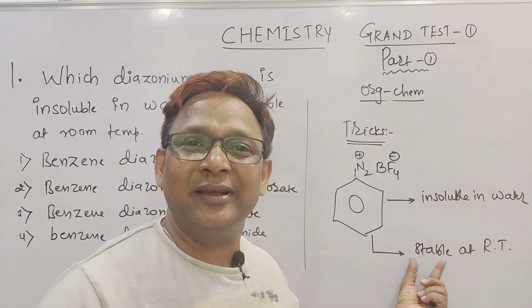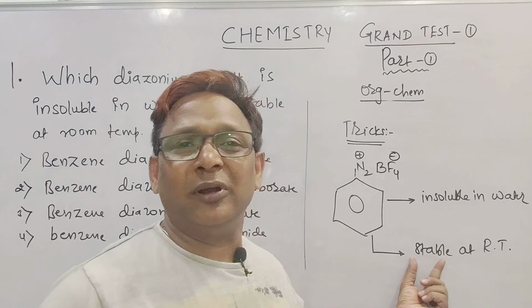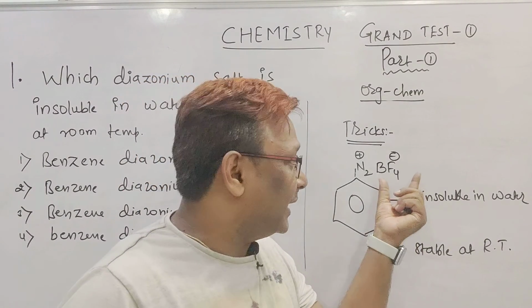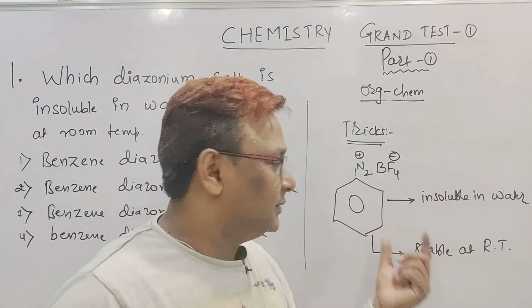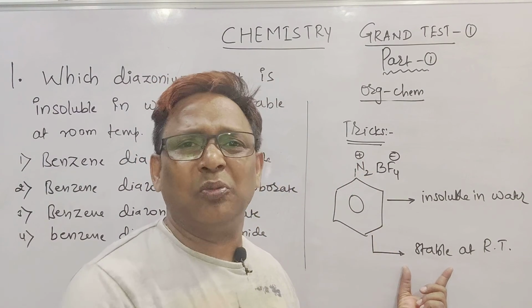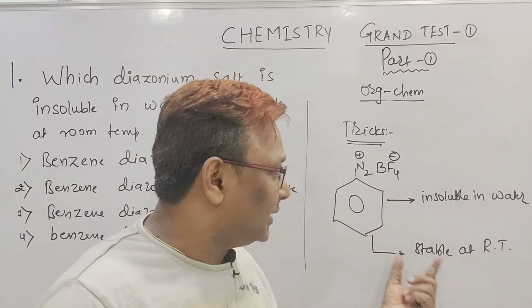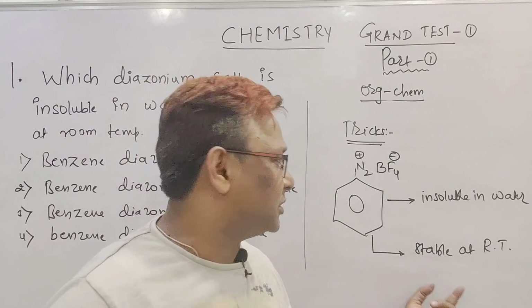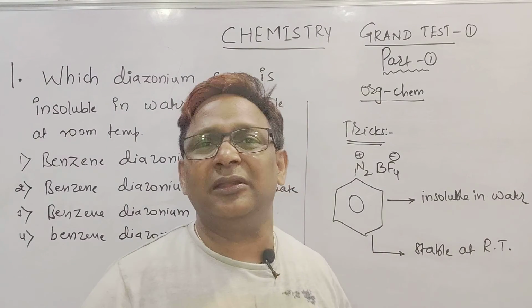The same concept we learn in chemical bonding and even in periodic classification. Larger the size of the anion, larger the size of the cation, thermally more stable. So it is stable at room temperature. Obviously, it will be less soluble, and so it is insoluble in water.